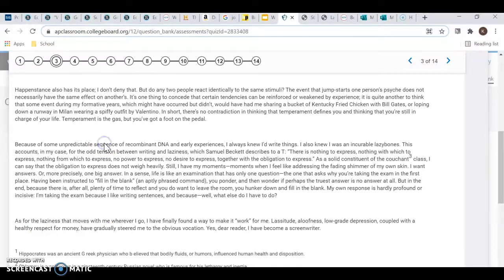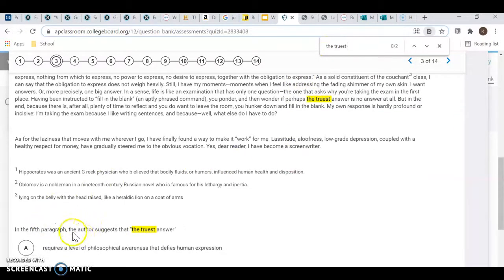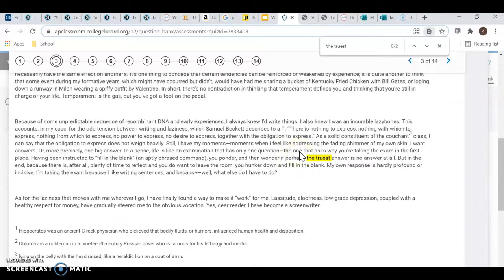I've showed you this in other contexts before. But when you do that, it pops up your search bar up here at the top of your screen, and you can type in what you're looking for. So in this case, I'm looking for the author suggests that the truest answer. So I want to look for part of the quotation, and that will take me directly to that quotation in the passage where it exists.